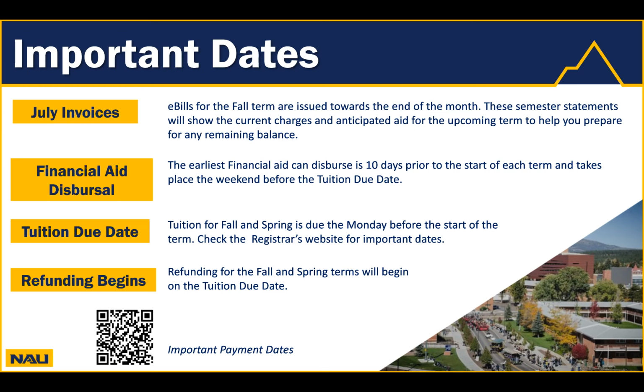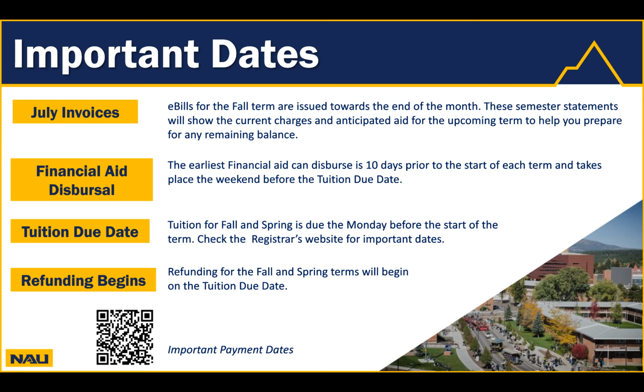E-bills for the fall term are issued towards the end of July. These semester statements will show the current charges due for the upcoming term and the estimated amount after the anticipated aid. These amounts are included to help families prepare for any remaining balance that they may have to pay after aid. For all terms, the earliest financial aid can disperse is 10 days before the start of the term.